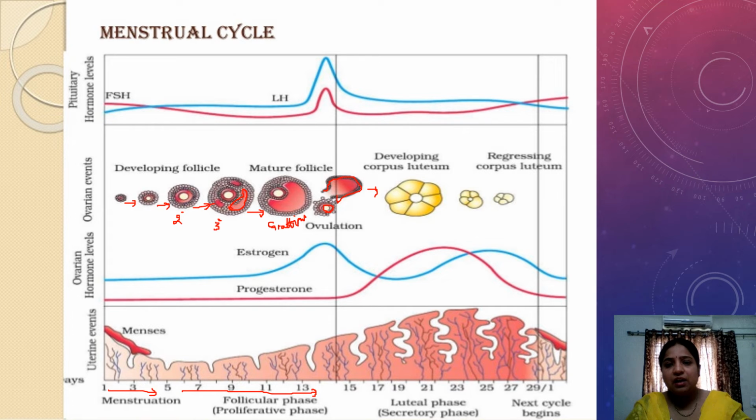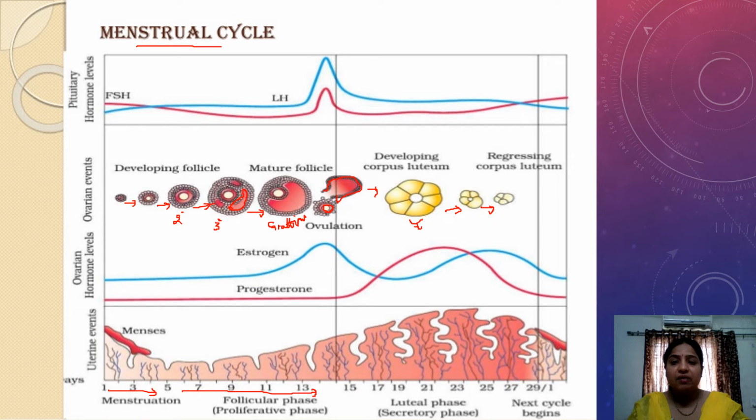It is a yellow colored body and it is responsible for producing progesterone. And after that, if there is no fertilization, the corpus luteum degenerates into the corpus albicans, a white colored body. So these are the follicle developments around the ovum. Not only this, the endometrium is also resynthesized in the uterus. So these are the cyclic events which happen in the menstrual cycle.